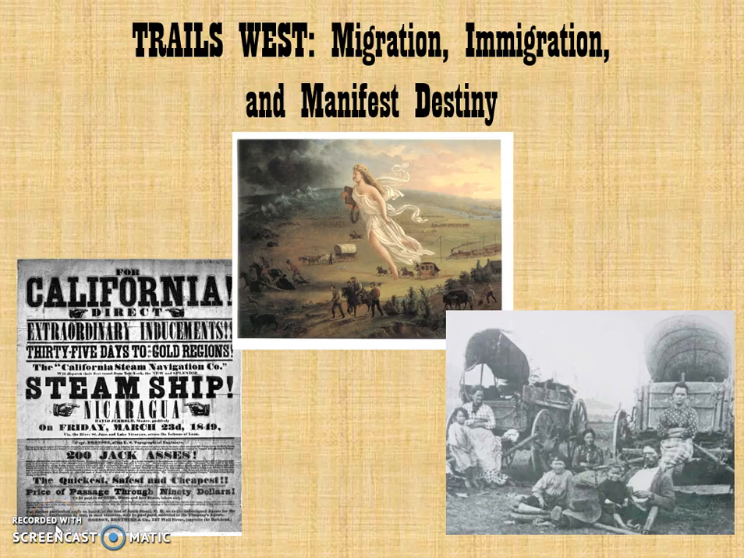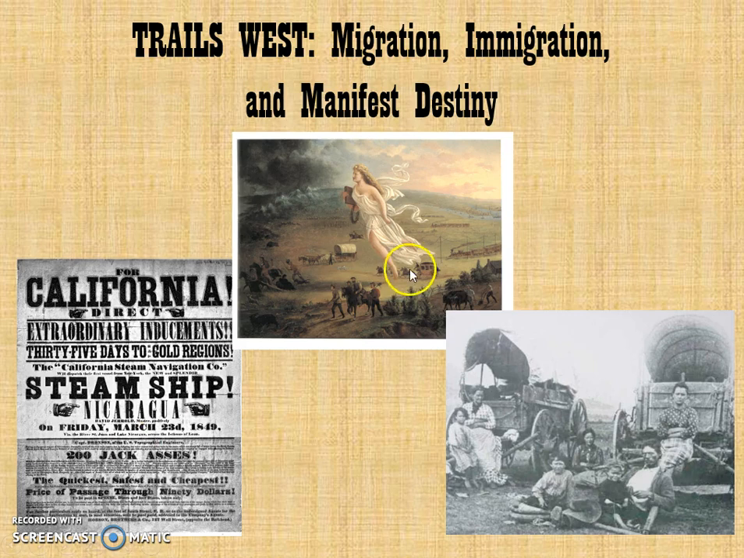In Unit 7, we've been learning about how the U.S. grew and expanded through its belief in manifest destiny, and also through its belief that common people, the common man, could make their lives better through economic opportunity and taking advantage of this expansion. So we're going to conclude Unit 7 with Trails West, Migration, Immigration, and Manifest Destiny.